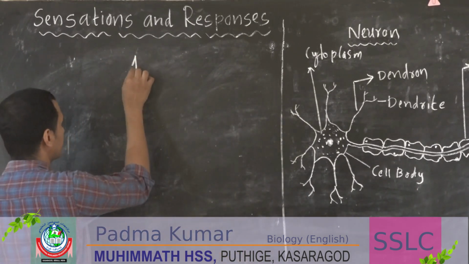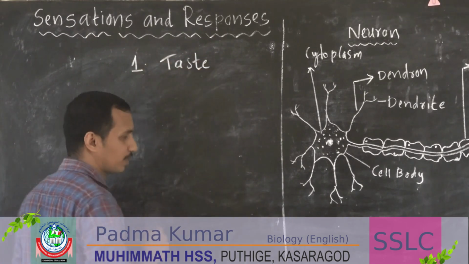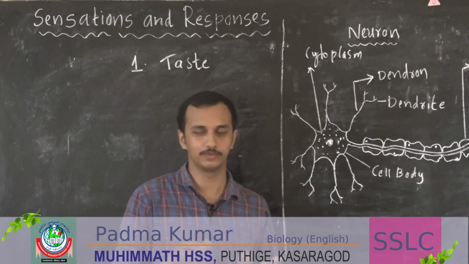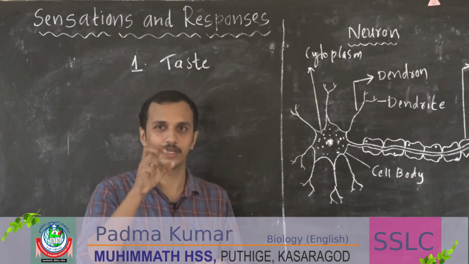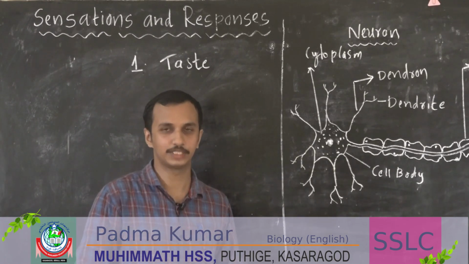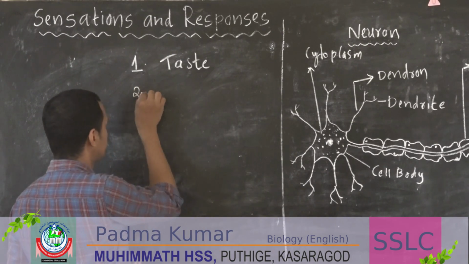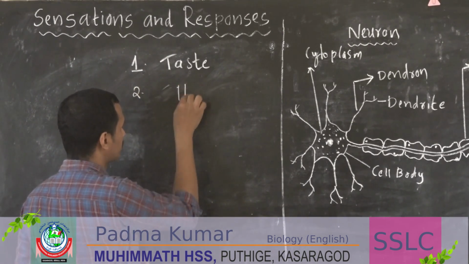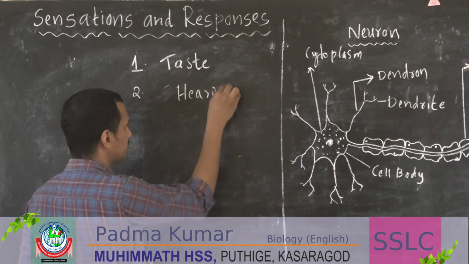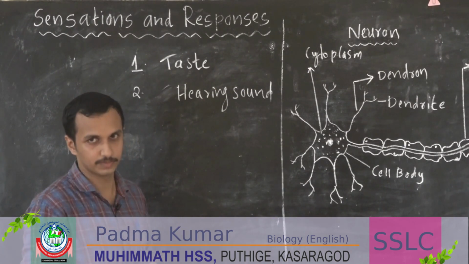So first point you can write taste. You already discussed eating a mango, a very delicious, ripened mango. So you can recognize the taste of that mango. Then sound, you can write the hearing of sound.